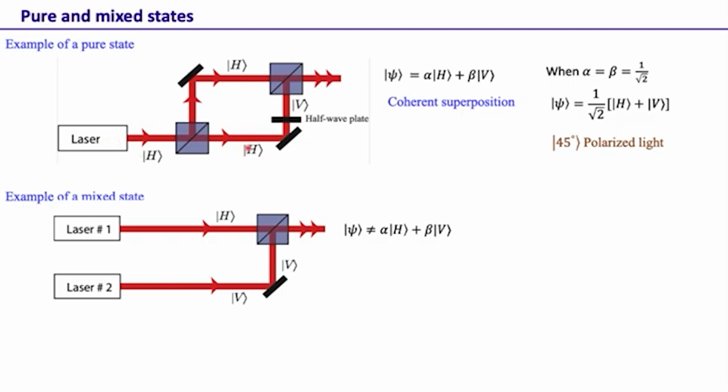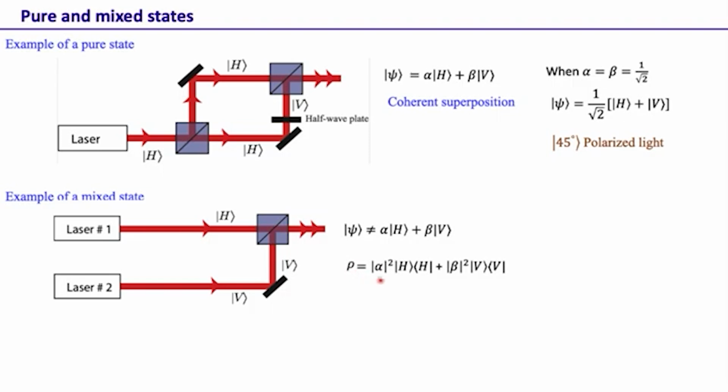In the previous example, the state coming from this source and the state coming from this source have correlated phases because they are coming from the same source. But here, since the two sources are independent of each other, the states coming from them have no phase correlation between them. So they are completely random with respect to each other, and hence the state psi is not a coherent superposition of the states coming from laser 1 and laser 2. So what is the state then? The state in this case is represented by a density matrix. The state is no longer pure.